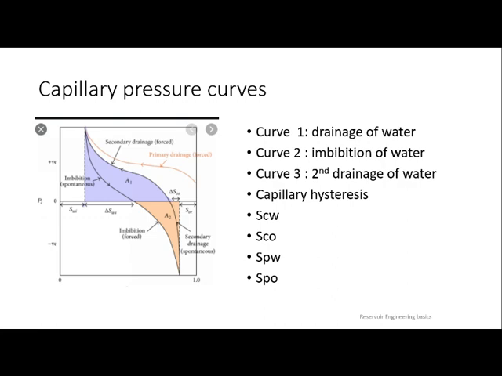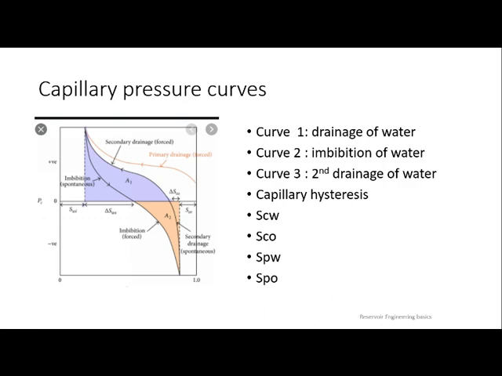And 1 psi pressure cannot displace water, 2 psi cannot, 3 psi cannot, until you reach 5 psi. So when Pc becomes 5 units, when Pnw is 5 psi more than Pw, then you can see some amount of water being displaced.